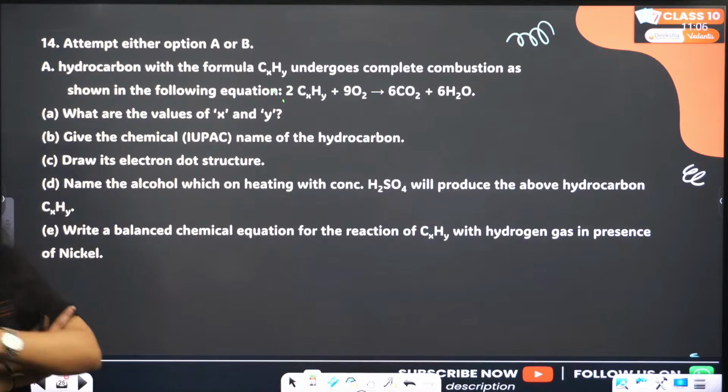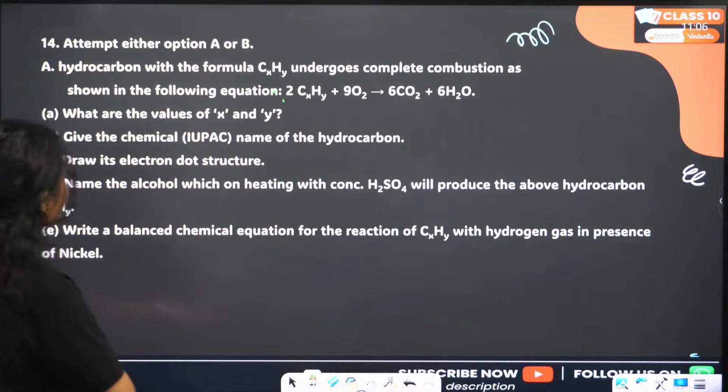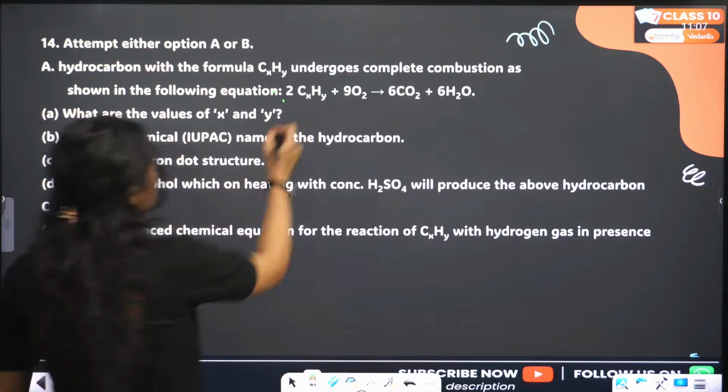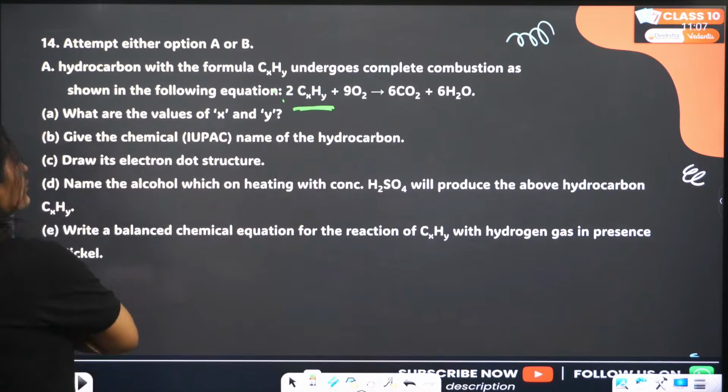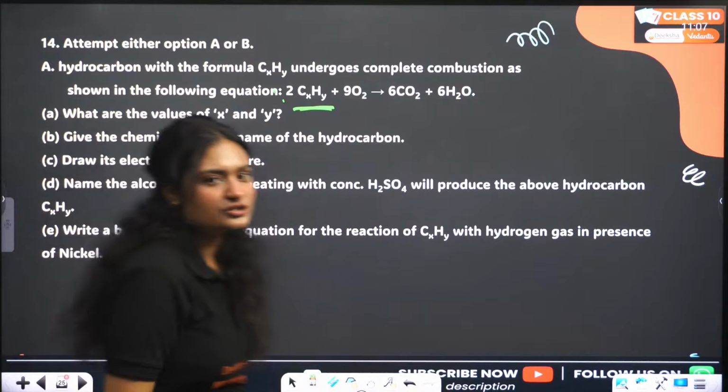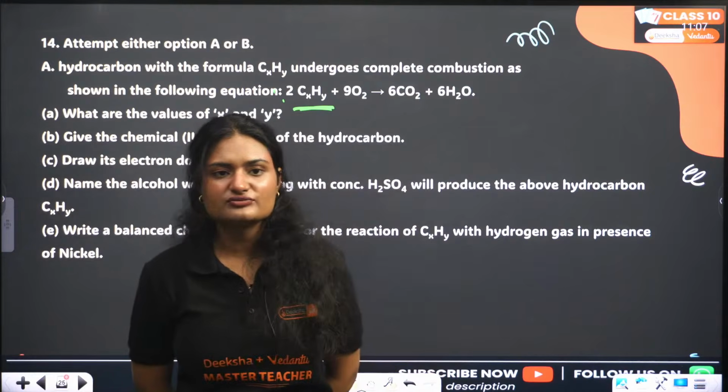Clear? What are the values of x and y? Balance it. I am waiting for your answers. Okay, I'll wait. Just balance this reaction. What are the values of x and y? Then write the chemical name of this hydrocarbon and draw its electron dot structure. So balance it. What is the value of x and y?